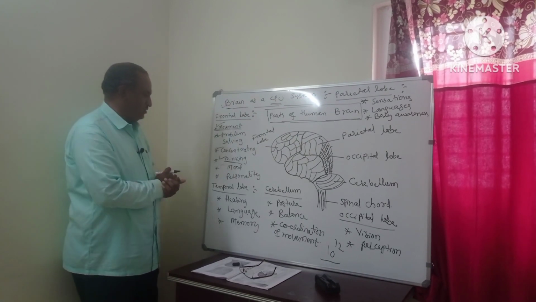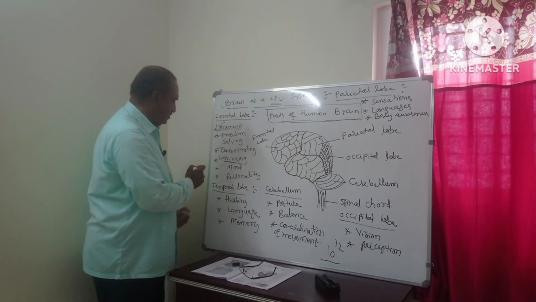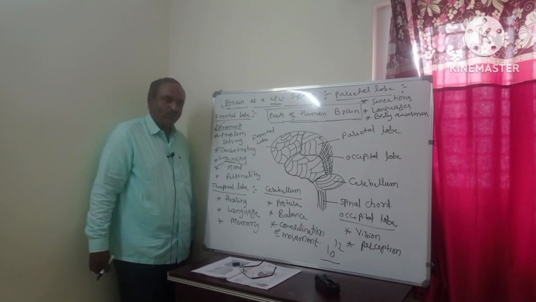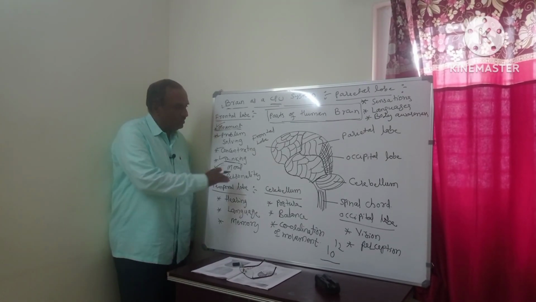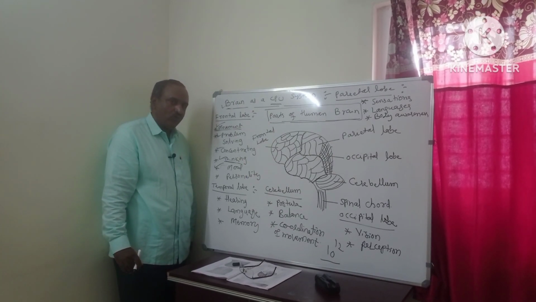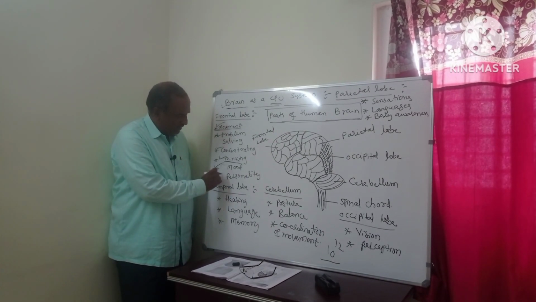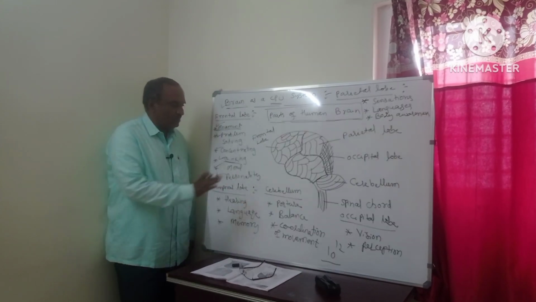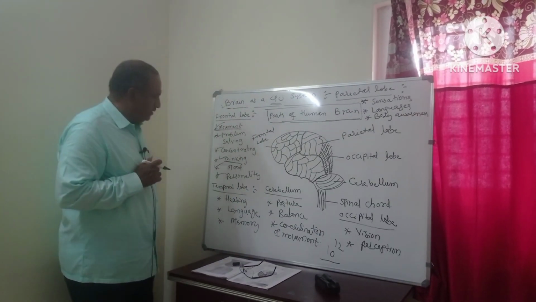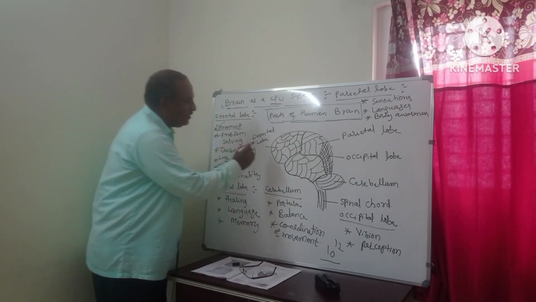Then mood. Sometimes we are in a good mood, or sometimes we are not in a good mood. That is because of the functions of the frontal lobe. Then personality is also related to the frontal lobe. These are the functions of the frontal lobe.